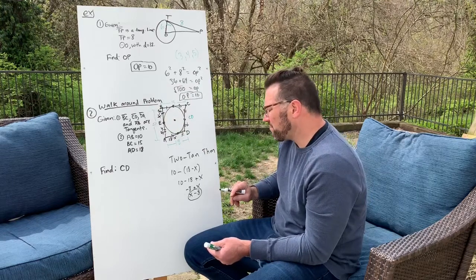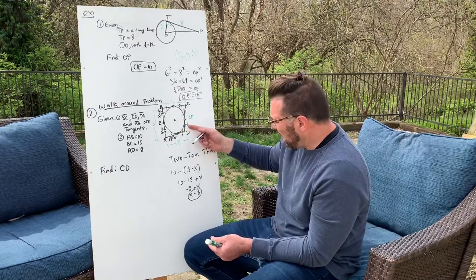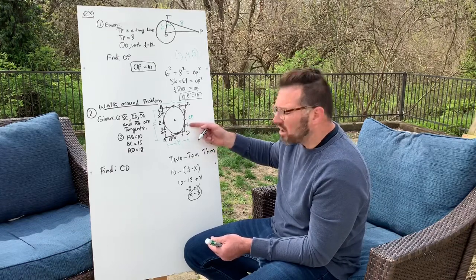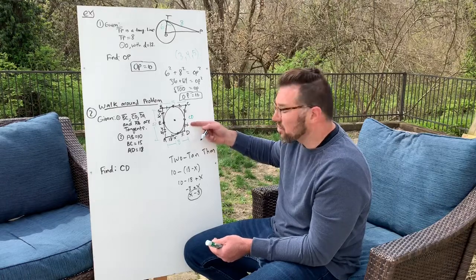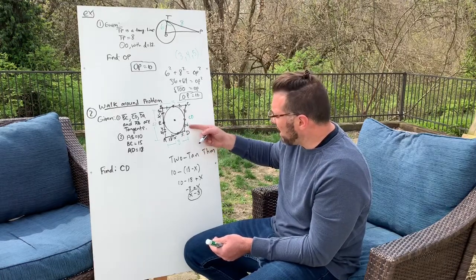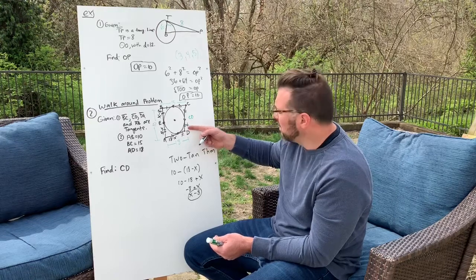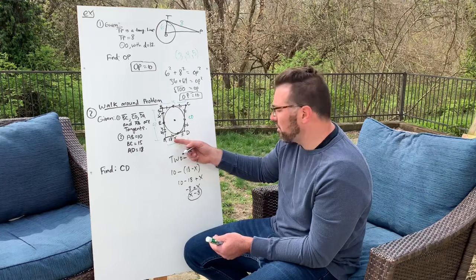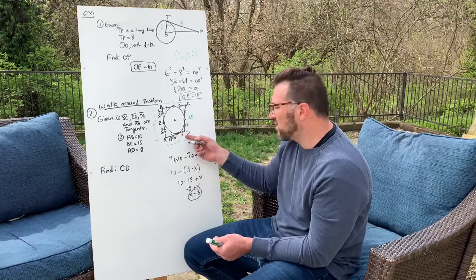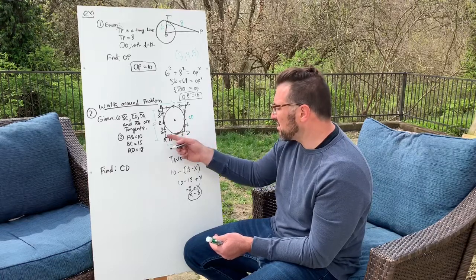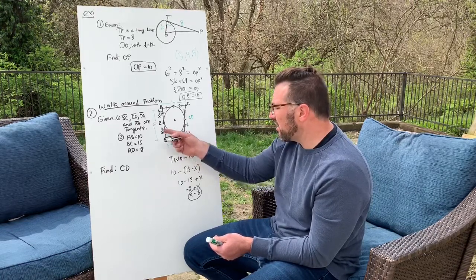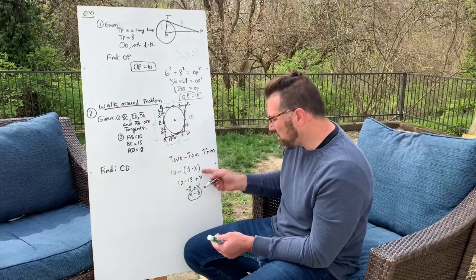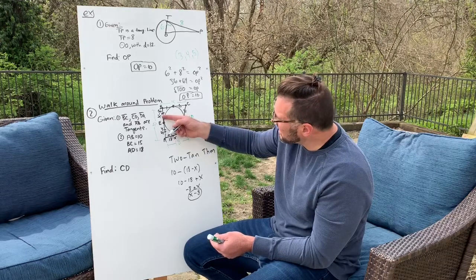Let me recap for you. We start at one spot, one of the spots on the unknown that we're trying to solve for, this whole side here. We could call this X. We don't know what it is yet, but there's a relationship. Since these are both tangent lines that meet at an external point, they're congruent. So if that's X, that's X. And if this whole thing's 18, this is 18 minus X. Make sure you put the 18 first, minus this little piece X. So this segment here is 18 minus X, and these are congruent, so that's 18 minus X. Then you take 10 minus that. Make sure you distribute to get that this segment is X minus 8.